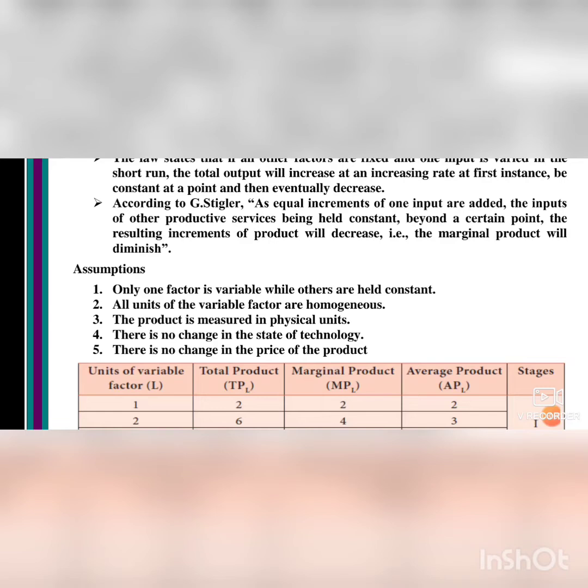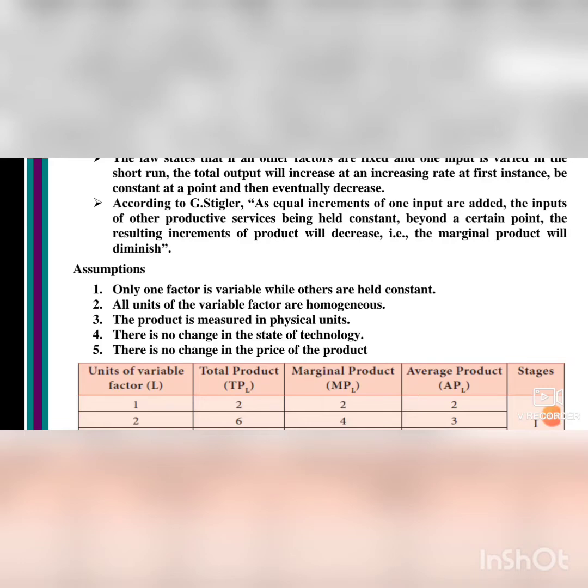If they are putting 10 rupees, 10 rupees means what? The production will be equal to 30 rupees, isn't it? 10 labor, 10 capital, 10 land is equal to 30. The organization's whole sum is 30 rupees. 30 will be the total amount. So there is no change in the state of technology. The product will be the same. There is no change in the price of the product. Then only they can impress the consumers. Then only the consumer will consume the same product which he once bought before.